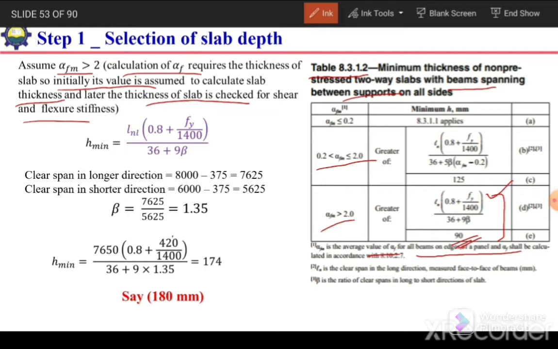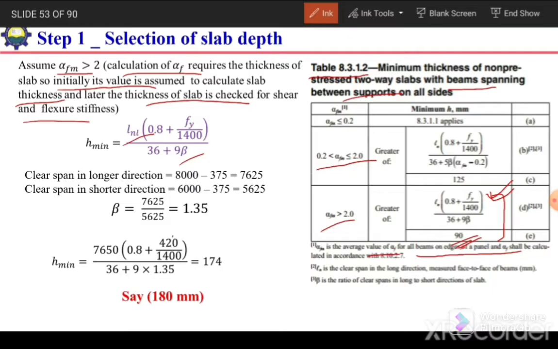So the thickness value will be based on this formula, which is Ln times (0.8 plus Fy over 1400) over (36 plus 9 beta). Here Ln is clear span in longer direction, and this beta is ratio of clear span in longer to shorter direction.